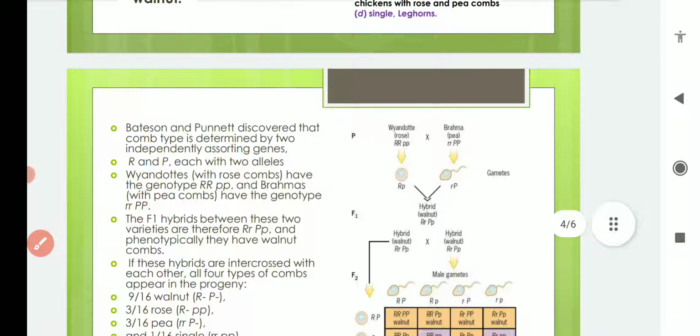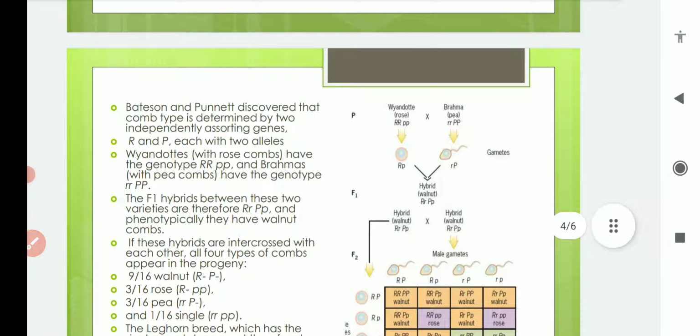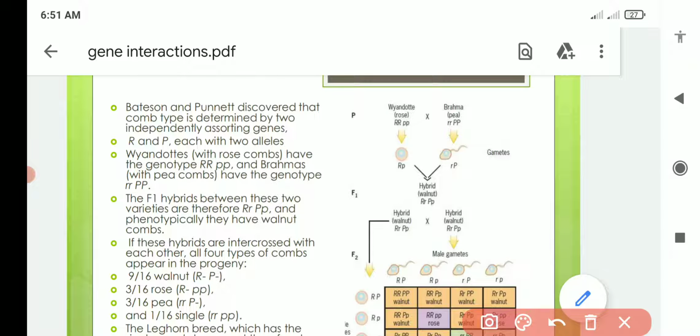So when we cross Wyandot and Bahamas, okay, you can see here this Wyandot has the genotype capital R, small p, small p. So when these two genes are present, one dominant and one recessive, they result in Wyandot, which has rose type of comb.